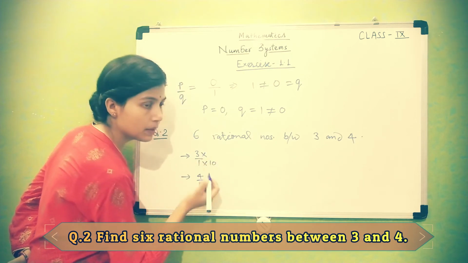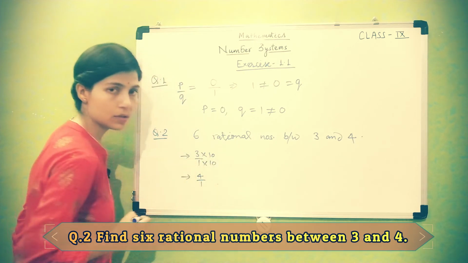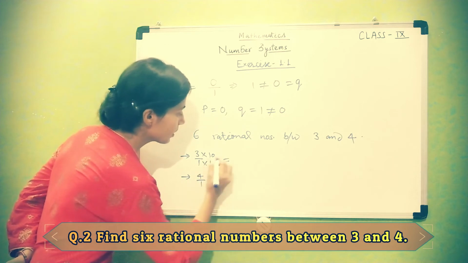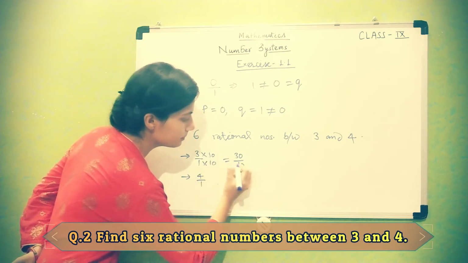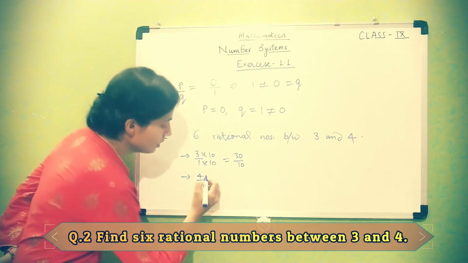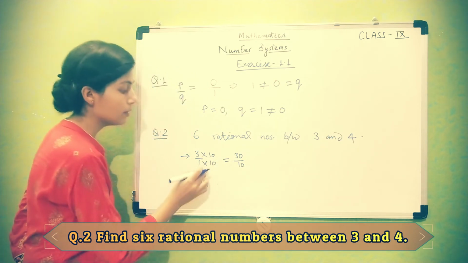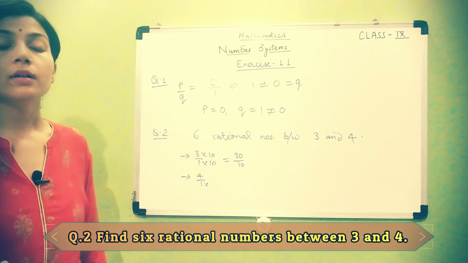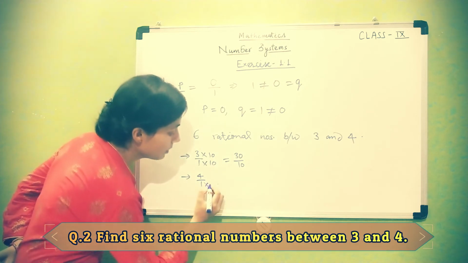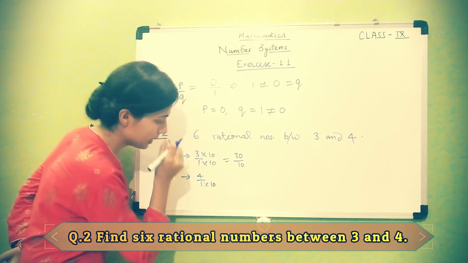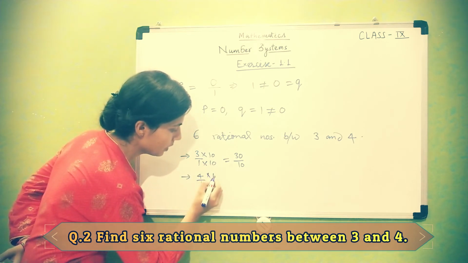So I have to multiply 10 by the numerator also. What would come? 3 10s are 30 and 10 1s are 10. Okay. Next, here we have to make them like rational numbers. So we will multiply here also by 10 in both parts.